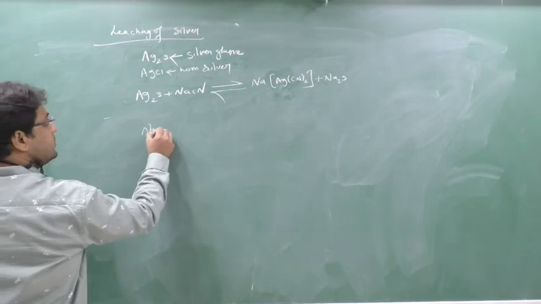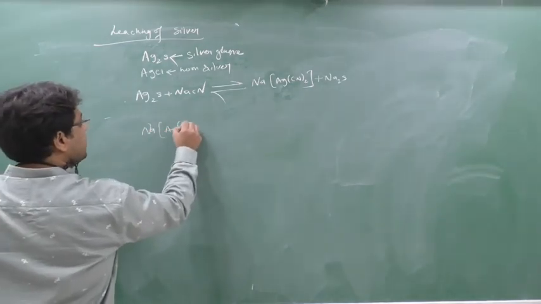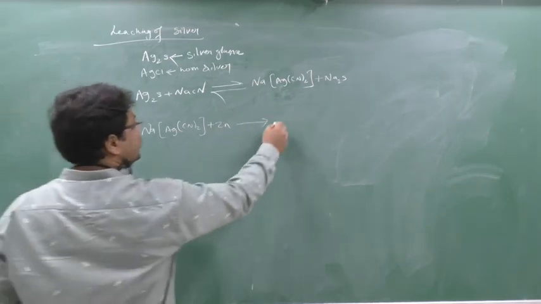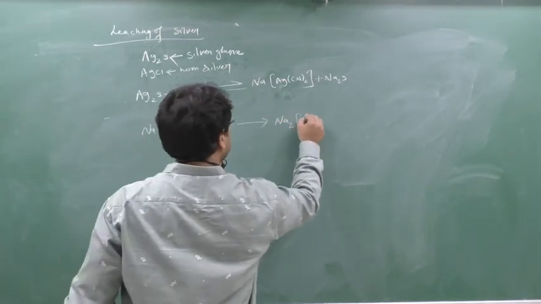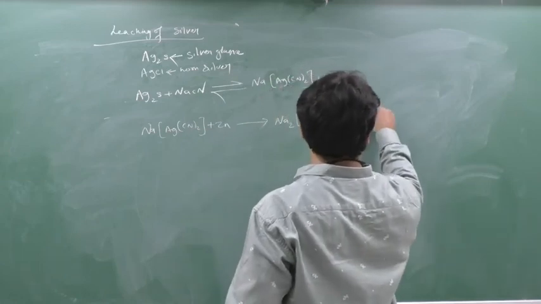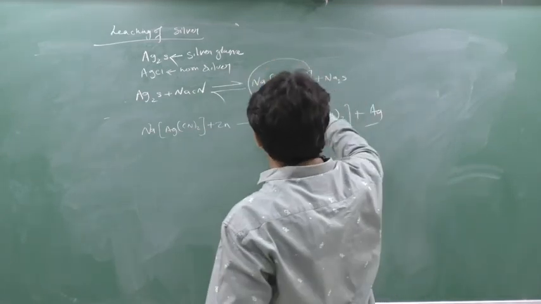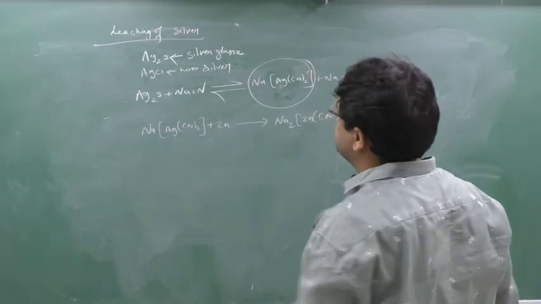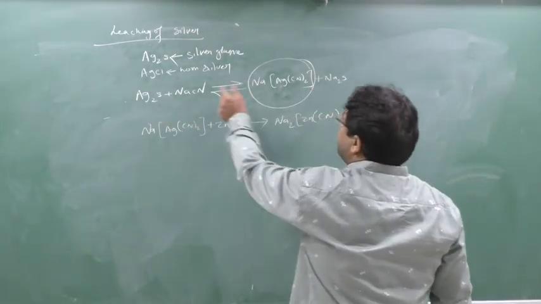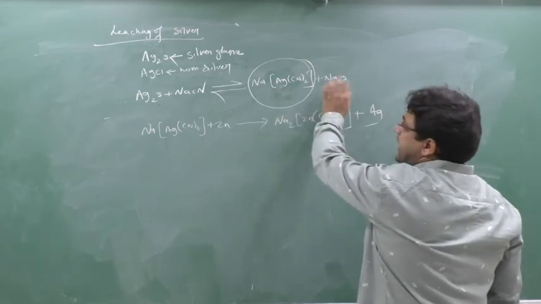I need this complex, no? This complex is necessary for me. Why, brother? Because this same complex I will further react with zinc, and only then will I get Na2[Zn(CN)4] plus Ag. It means I need this complex as soon as possible. But now this is a reversible reaction. Initially Ag2S and NaCN will form this complex and Na2S, and again they will form back to this.